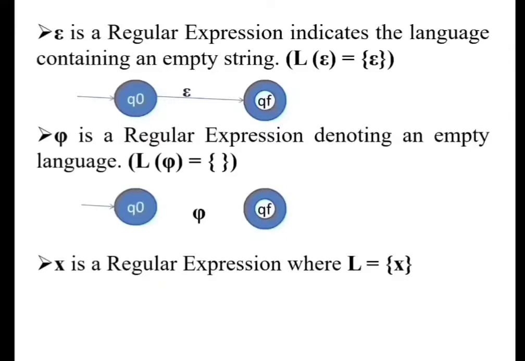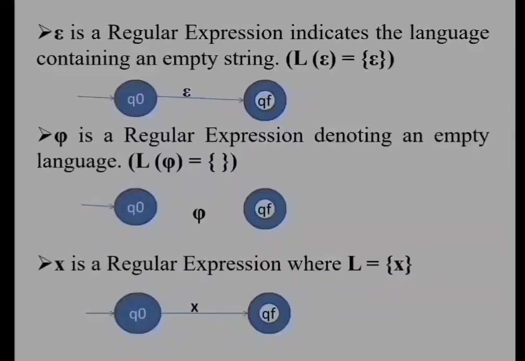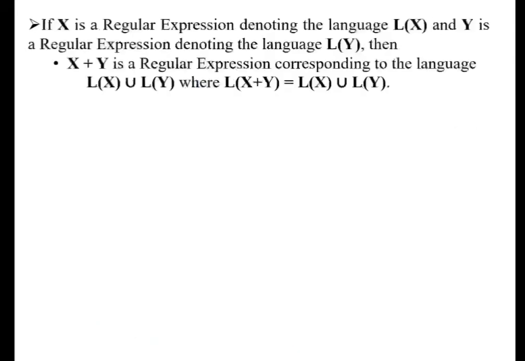Next we have the statement, any character x is a regular expression. So the finite state machine for this statement is, we have an initial state Q0 and a final state QF. Upon applying the input x, we have a transition from the initial state to the final state. That means this string x is accepted.